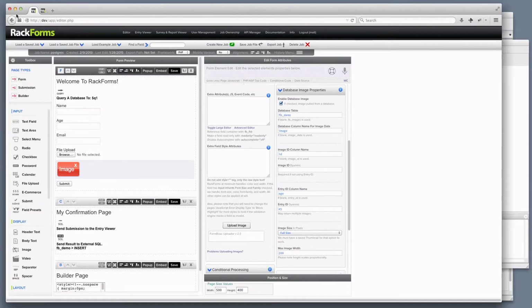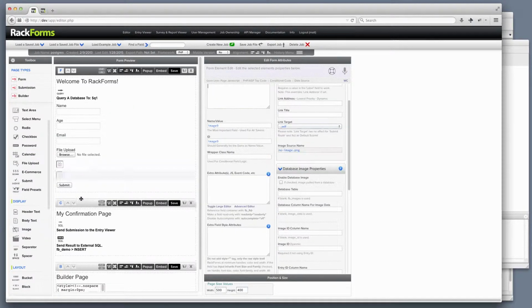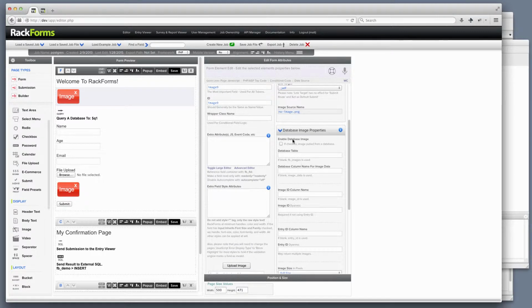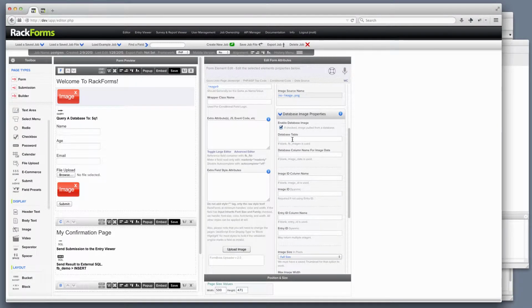So how do we actually do this? Well, let's go ahead and add an image module to our page here, and let's just start building this. So the first thing that we have to do when we want to pull an image from the database is check the box, enable database image, and then we have to fill in a few fields right here. There's a lot of flexibility here, so these fields are going to be a little bit intimidating at first. And again, hopefully that's what this video will help fix.